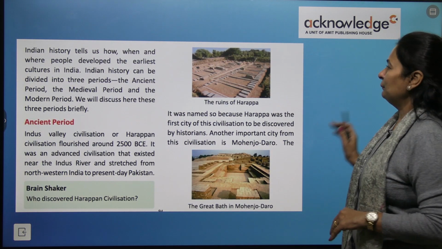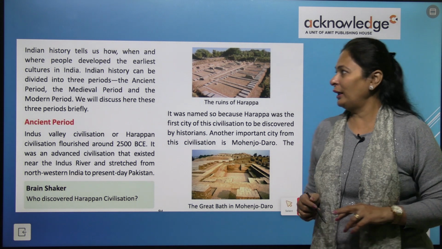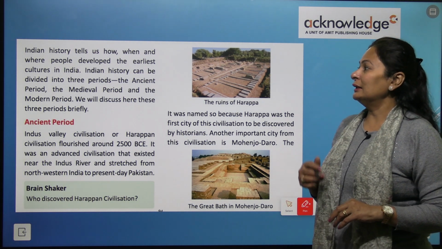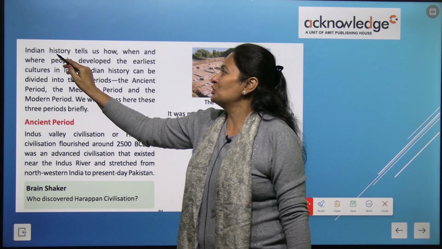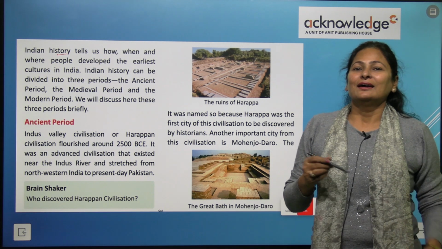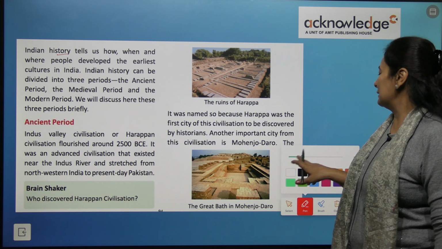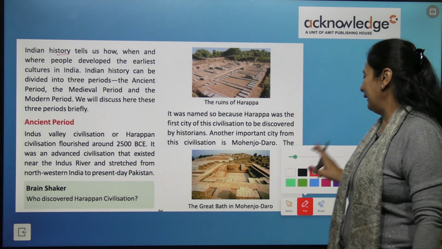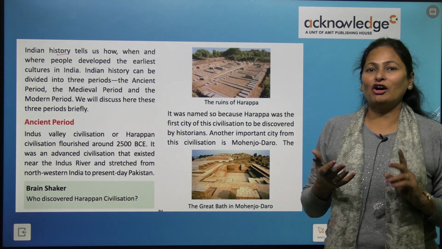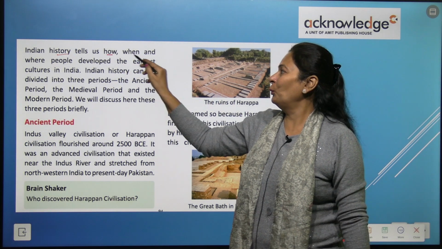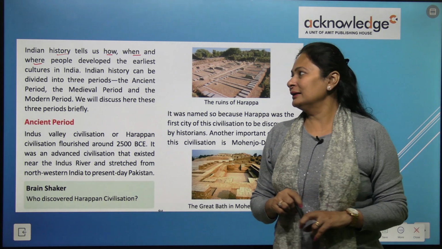Now, let's start with the chapter, kids. Indian history tells us how, when and where people developed the earliest culture in India. If you see the word history, story is hidden in it. History means it tells the story of the past, how, when and where people developed the earlier culture.